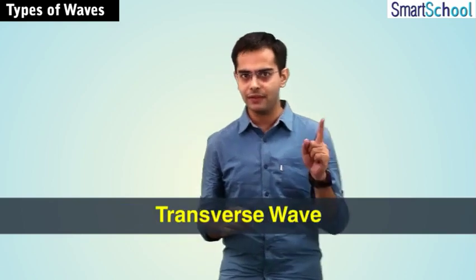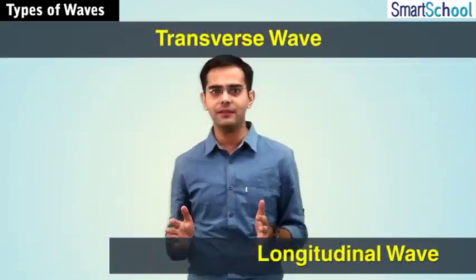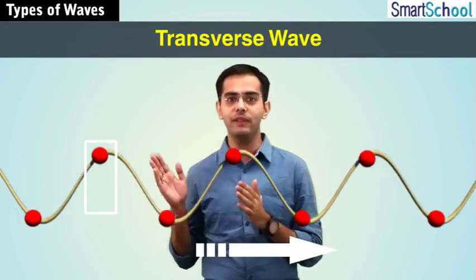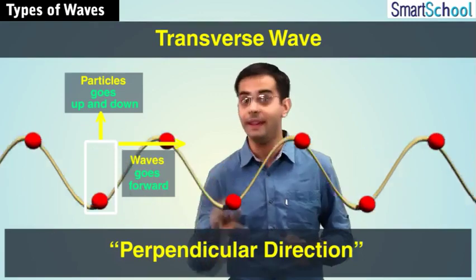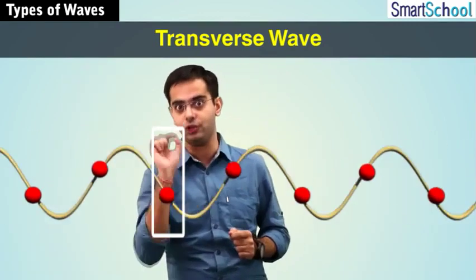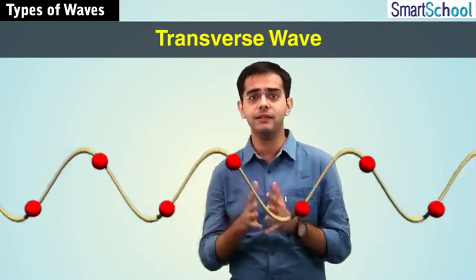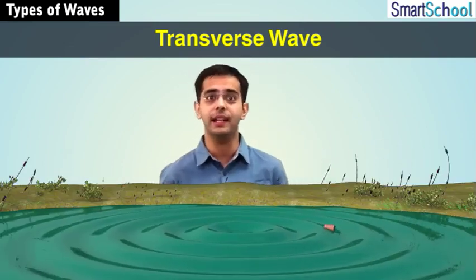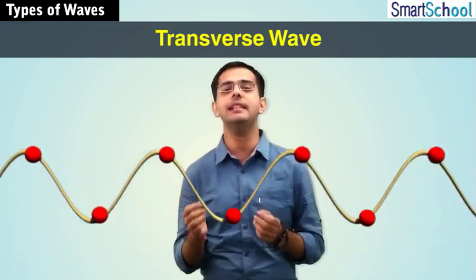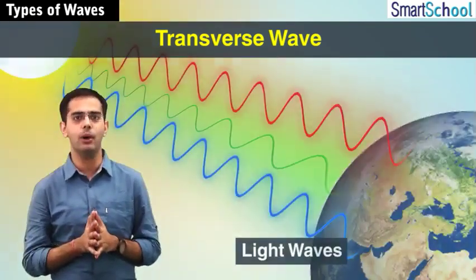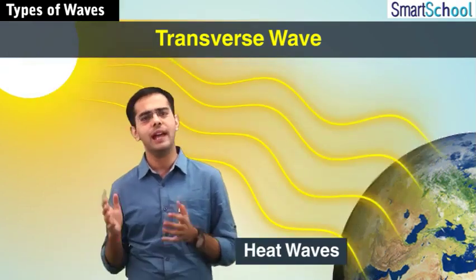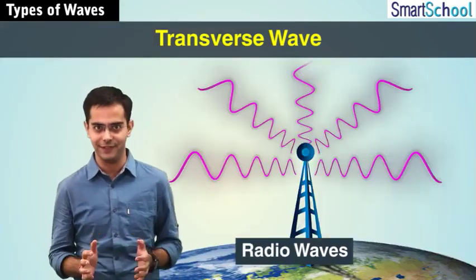So let's summarize whatever we have studied till now. We've studied that there are two types of waves, a transverse wave and a longitudinal wave. A transverse wave is one in which the particles of the medium move in a direction which is perpendicular to the direction of wave propagation, and they oscillate about their mean position, a to and fro motion. The examples were a ripple on a pond or a lake and a wave on a string. They can be easily visualized as transverse waves. Some of the other examples that we studied were the light waves, the heat waves and radio waves. All are examples of transverse waves.